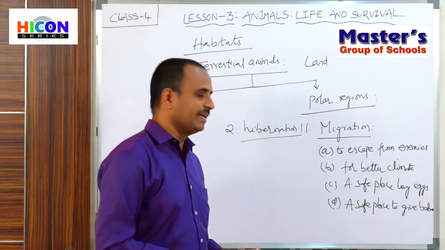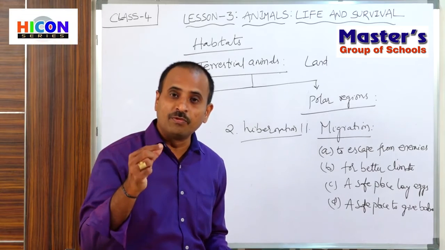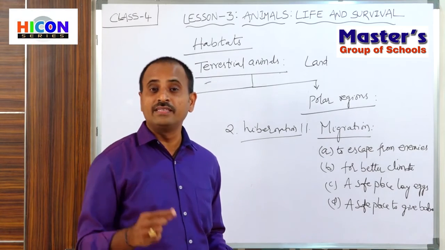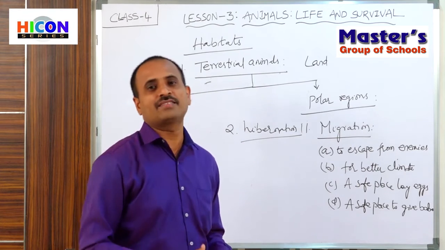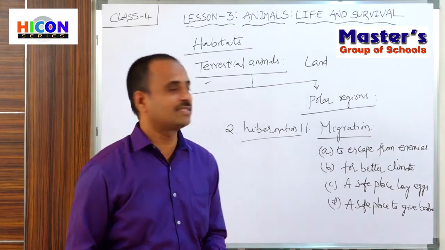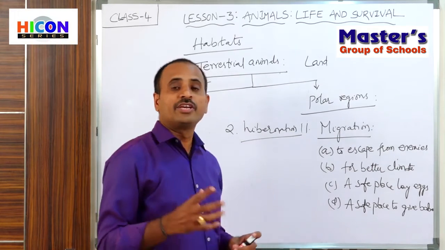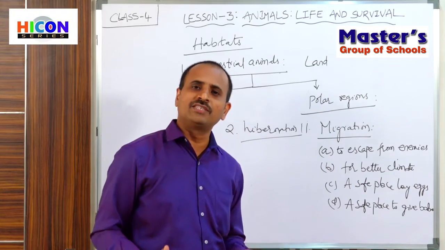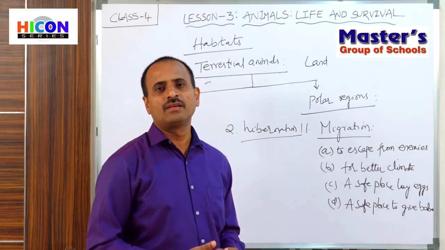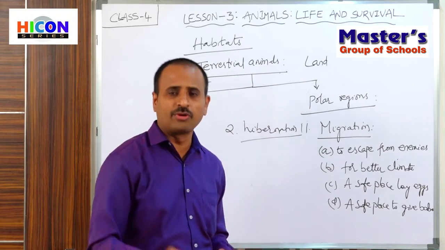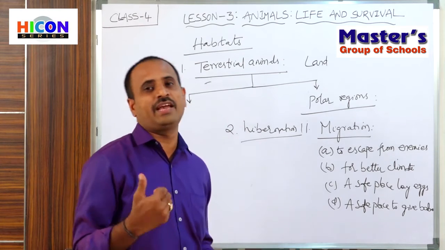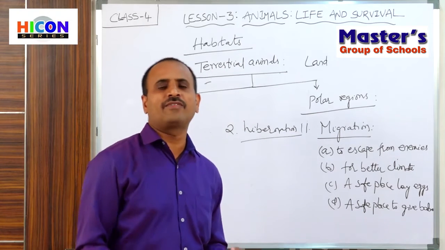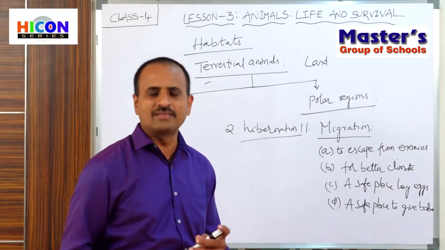Hibernation means it is a deep winter sleep, especially in winter seasons. Why? Because in winter season in polar regions the temperature is extremely cold, food is not available to the animals, water is not available, and the climate is unfavorable.